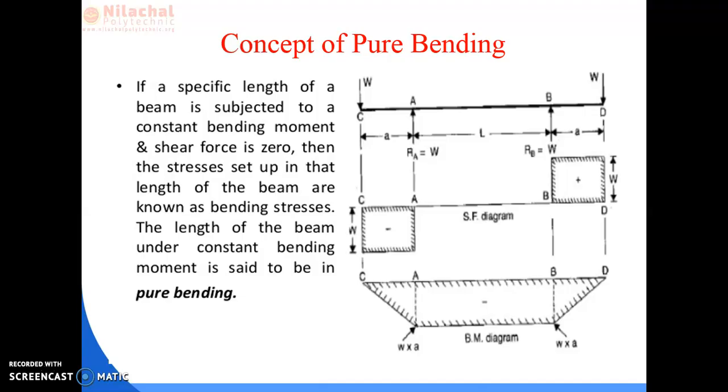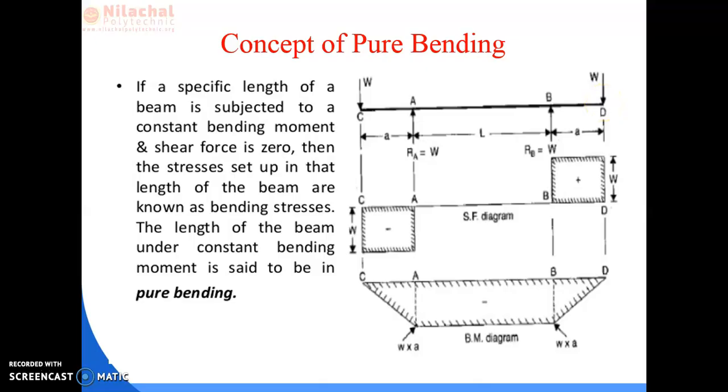Let's go for the concept of pure bending. As shown in the diagram, we have an overhanging beam supported at point A and point B. There are some loads on the overhanging portions, equal on the left side as well as the right side. Point loads of equal magnitude are applied on the overhanging portions.